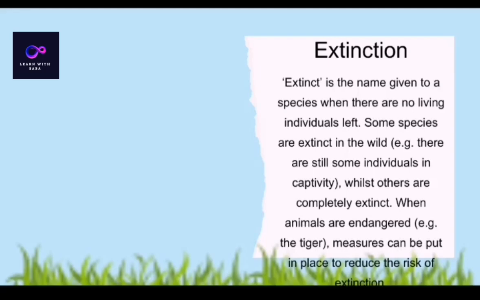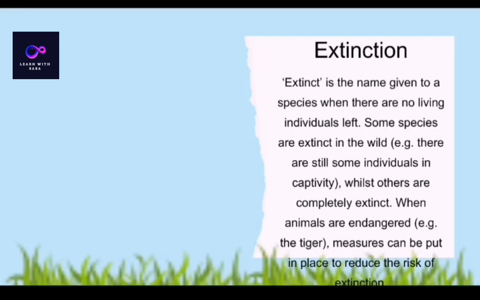So we describe these plants as extinct, and many animals are also extinct. When we are discussing dinosaurs, they are all extinct species. First, an animal becomes an endangered species, and then it goes toward being an extinct species.